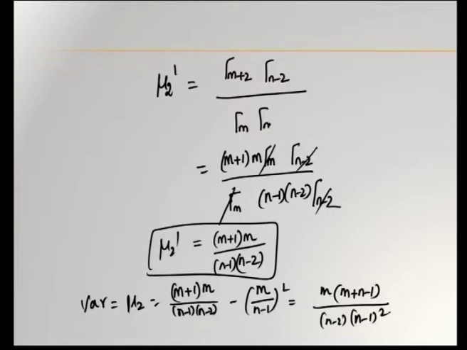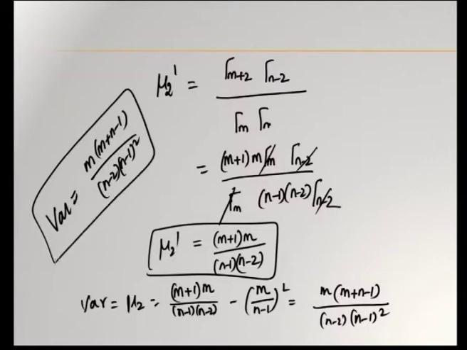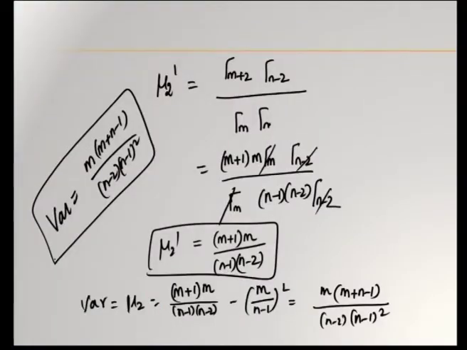So, this is the variance. Let me write it clearly. Variance is equal to m into m plus n minus 1 by n minus 2 into n minus 1 whole square. Hence, we have derived the constants of the beta distribution of second kind. Mean is m divided by n minus 1, and variance is m into m plus n minus 1 by n minus 2 into n minus 1 whole square.